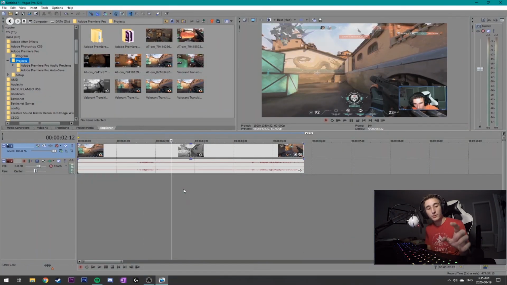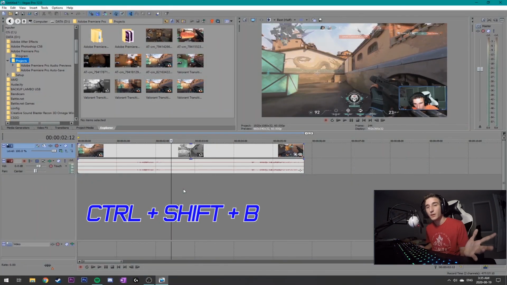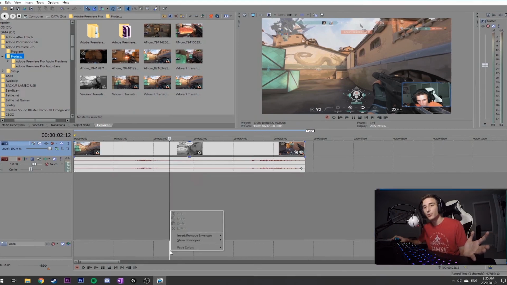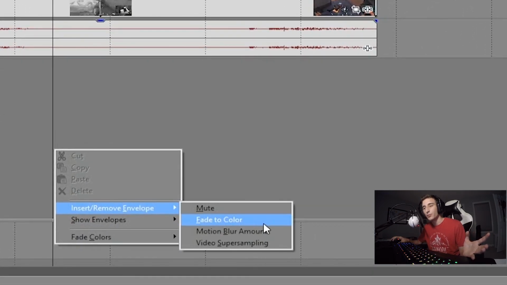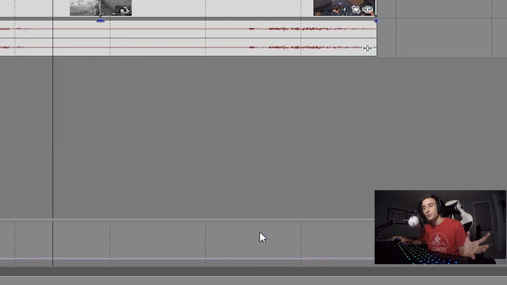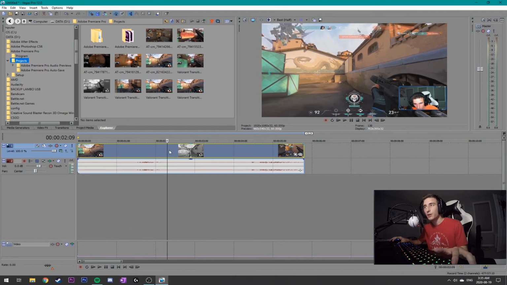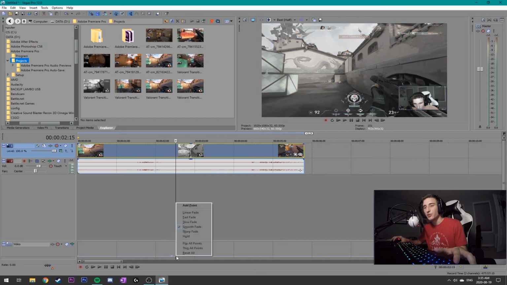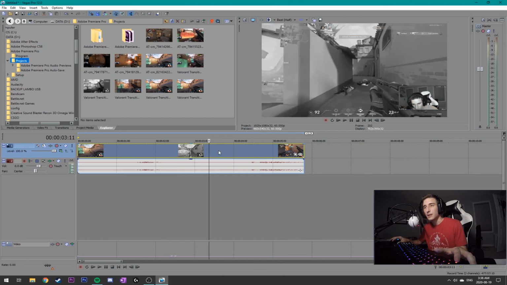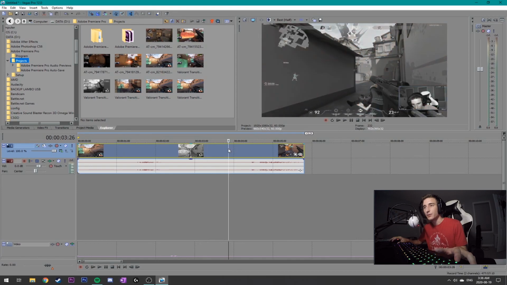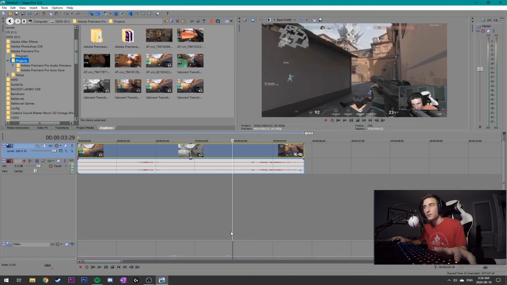Let's go. Step 1, Control Shift B. Whoa, magic track appears. You're gonna right click, highlight over insert remove envelope, and click motion blur amount. Magic purple line appears. You're going to go to the part of the video where it starts to turn gray, from Premiere Pro or from Sony Vegas, depending on where you edited. When it turns gray, you're just going to add points exactly before and after the gray effect occurs.